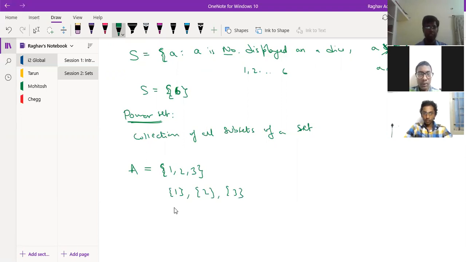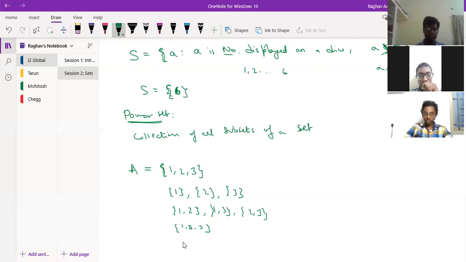Another possibility is I have 2 elements: 1 and 2, 1 and 3, 2 and 3. Another possibility is I have 1, 2, 3, all the 3 elements.